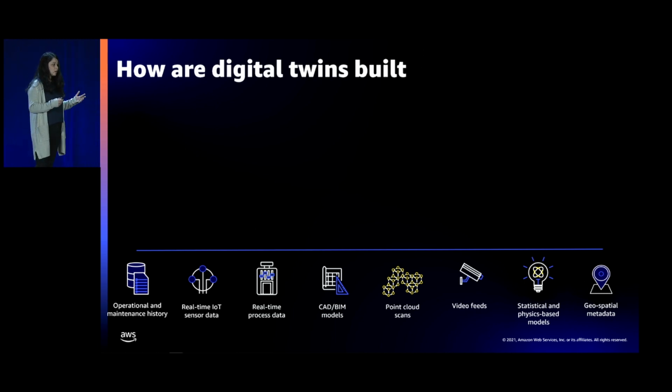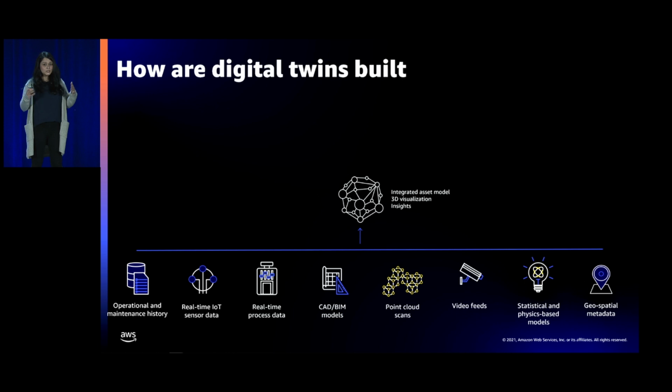But when you're thinking about building digital twins, you have to bring all of these pieces together. Depending on your use case, you might need all of them or a subset of them, but you do have to bring them together and codify them into a virtual model that represents the physical environment where these data sources are relevant, how they're related to each other, and what are the various elements in that environment.